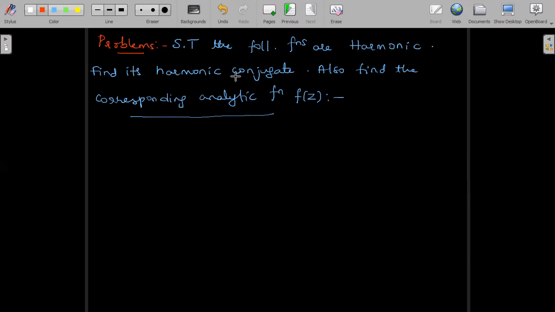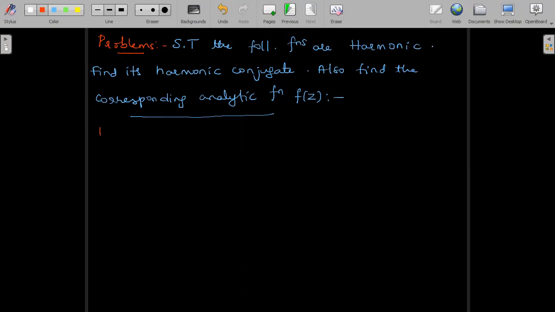Then we have to find its harmonic conjugate. So suppose u is given, we have to find the harmonic conjugate v. Suppose v is given, we have to find the harmonic conjugate u. Hence find the corresponding analytic function f of z. Once we know both u and v, f of z will be u plus iv. We have already discussed the same thing in the working procedure. So let us discuss the problems now.